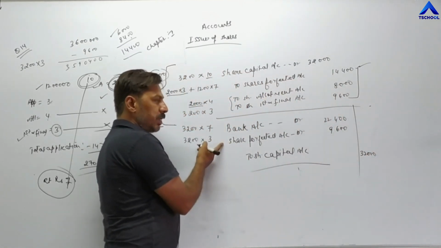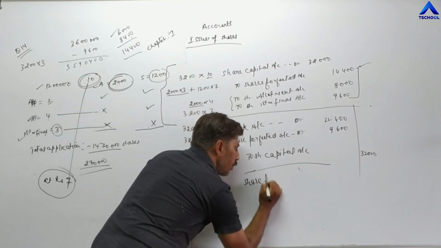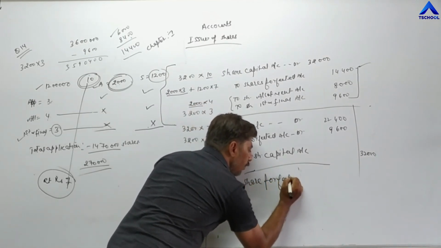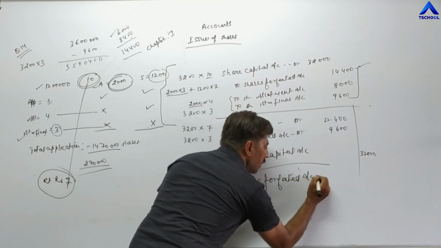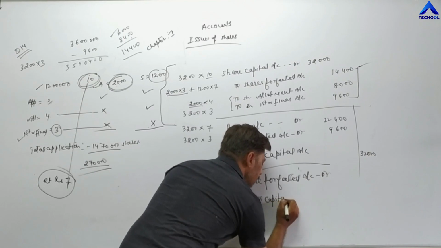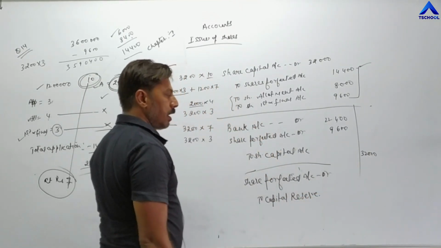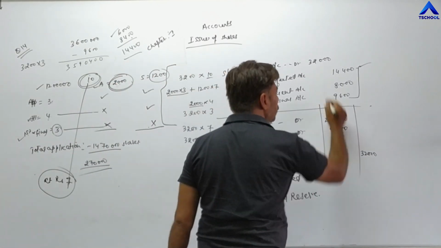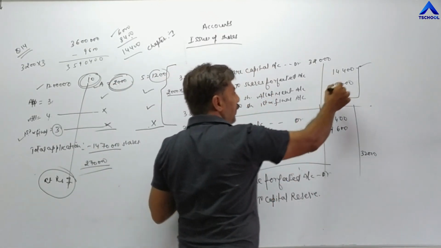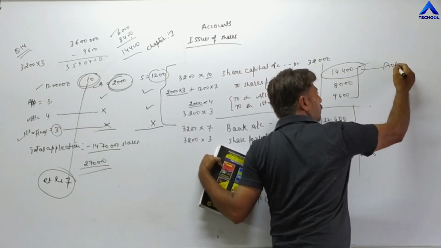And along with the reissue entry, one more entry we have to pass, that is share forfeited account debit to capital reserve. Now here we have to show what is the forfeited amount. Here, 14,400 is profit.